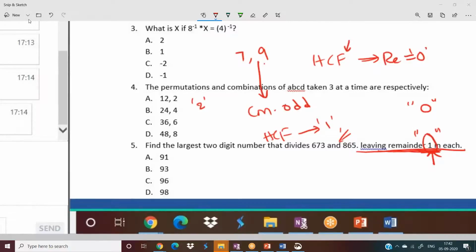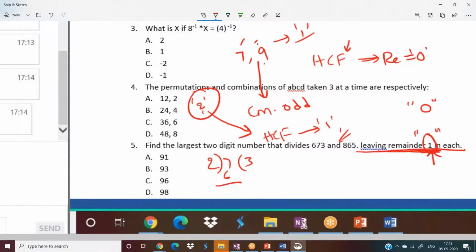Sorry. So HCF of two consecutive odd numbers is 1 only, no doubt in that. But here 7 and 9, you have to find the largest number which divides 7 comma 9 leaving remainder 1, so the answer will be 2 but not 1. Here 2 is not HCF, but still 2 will be the answer because you divide 7 with 2, remainder is 1. You divide 9 with 2, remainder is 1. In the two cases, remainder is 1 only. So the answer will be 2 but not 1, even though HCF of 7 comma 9 is 1.